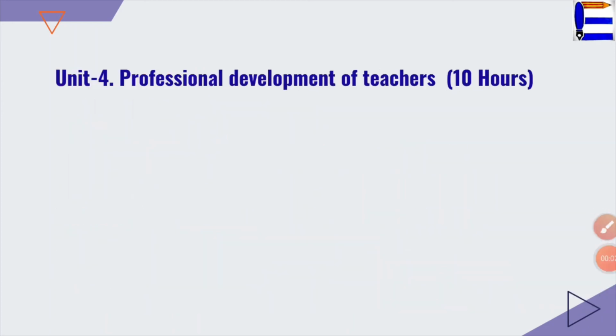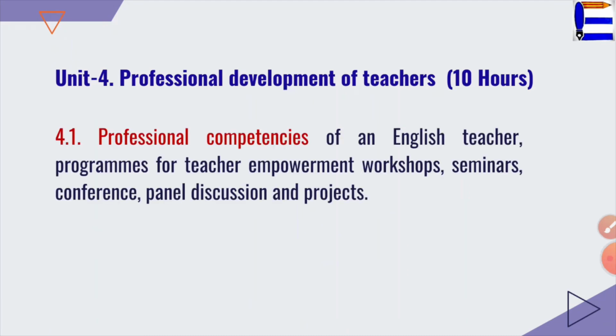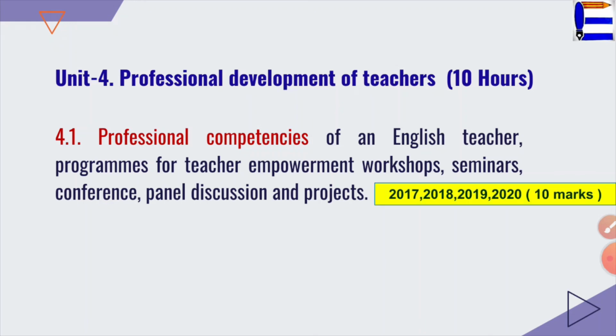Unit 4 is about the professional development of teachers. Here you have 2 topics, 4.1 and 4.2 only. So professional competencies of an English teacher, programs for teacher empowerment, workshops, seminars, conferences, panel discussion and projects. Generally you get a 10-marker question on this topic. So 2017, 18, 19 and 20, all the 4 years there had been a question which stood for 10 marks, right?